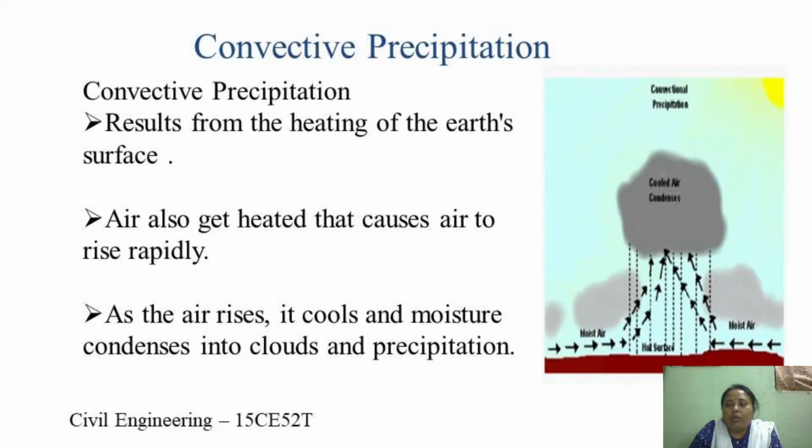You can see in the above figure that the arrow marks indicate the lifting of the warm air masses and the formation of clouds, which results in precipitation. Convective precipitation lasts for a short duration, up to 1 hour, causing intense rainfall, sometimes even with thunder. The areal extent of such precipitation is generally about 10 km in diameter. This precipitation occurs usually during the summer season, that is March to May.